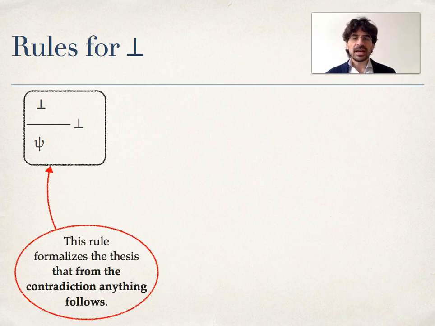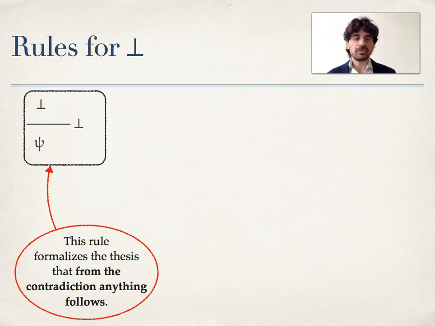This rule formalizes the idea that once you have arrived at a contradiction, you can say anything you want. So it's good to avoid arriving at a contradiction, because otherwise your claims become meaningless, because anything follows from the contradiction. This is what is formalized by this rule.